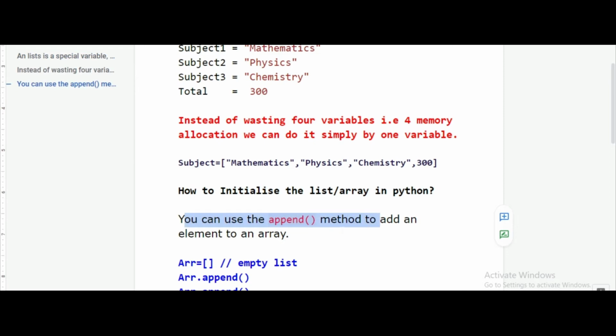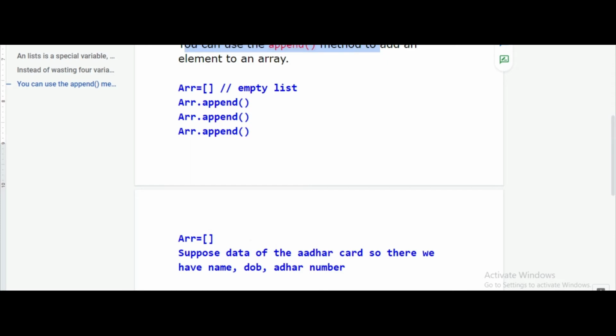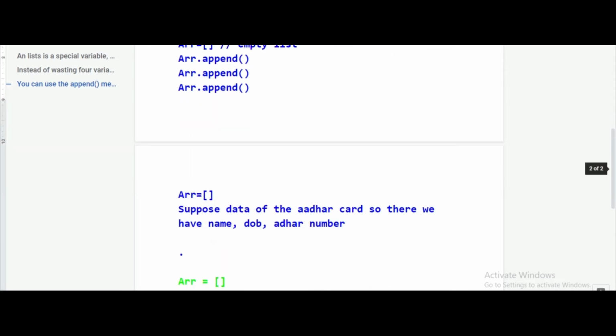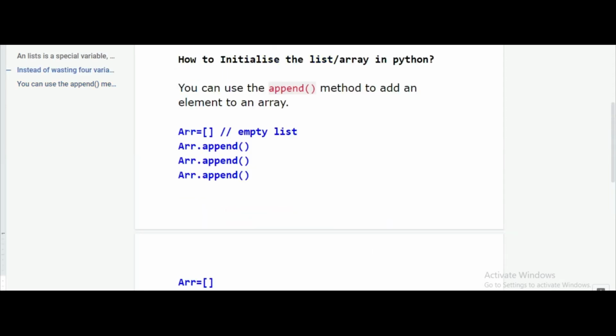I am going to give you one simple scenario, and once you get the scenario, you will easily know how we do that. Suppose the data of an Aadhaar card. Suppose you got one project where you have to enter the data of the Aadhaar card. The data contains name, date of birth, and Aadhaar number. So the first thing you do is create one variable, named anything. It can be ARR, it can be AX, anything. Then equal to, you open the square bracket and close the square bracket, and you do not mention anything. That means it is an empty list or an empty array.